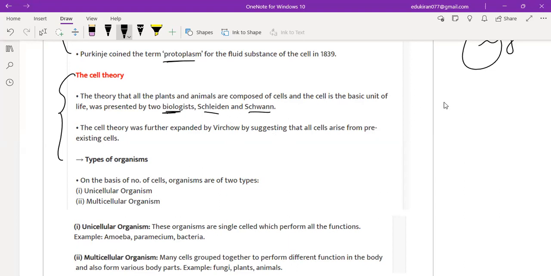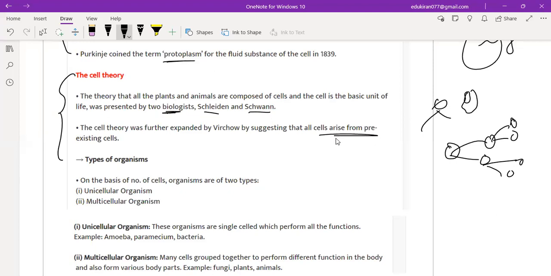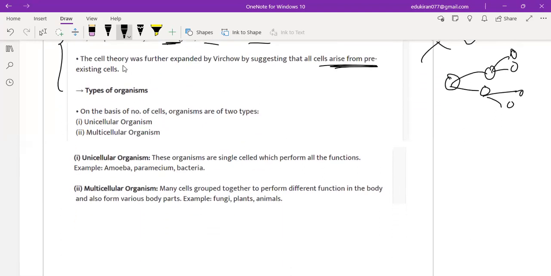So earlier it was that all plants and animals have cells, and it is the basic unit of life. But later Virchow suggested that, for example, this is a cell. It will divide and form more cells, which will further divide and form more cells. So cells arise from pre-existing cells, right? Clear till here? Yes, ma'am.